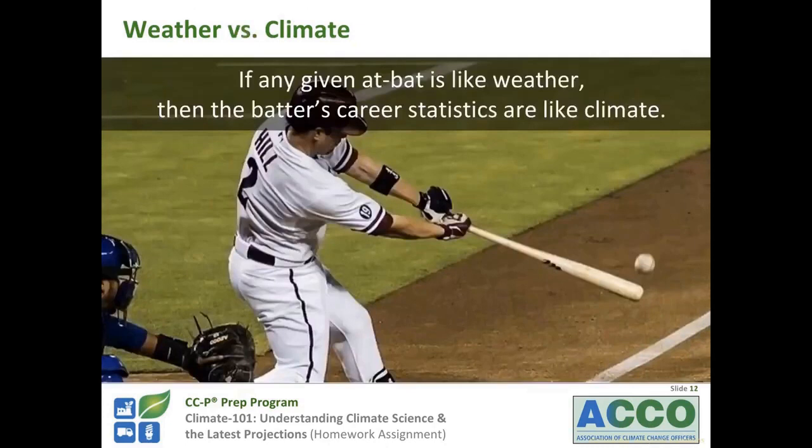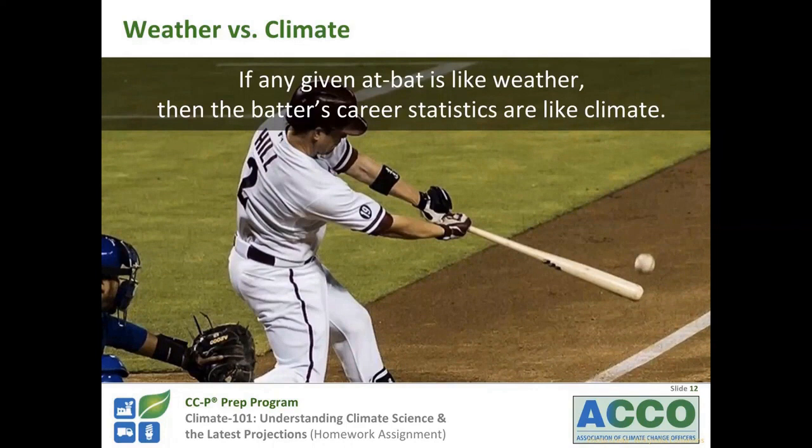So by analogy, if we thought about it in the context of baseball or softball, it's hard to predict the result of any given at-bat for a baseball or softball player. But a team manager might feel more comfortable making a decision on what batter or pitcher to use in a particular circumstance based upon that player's career data. You might think of that as the climate.